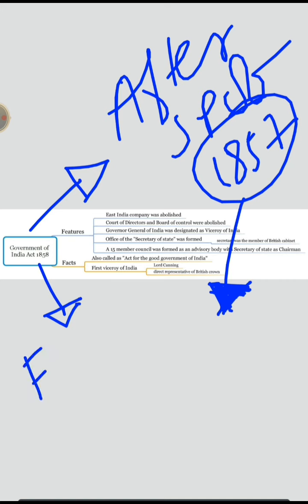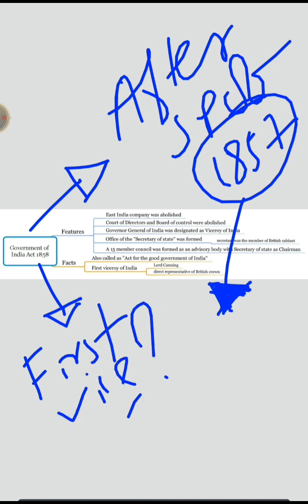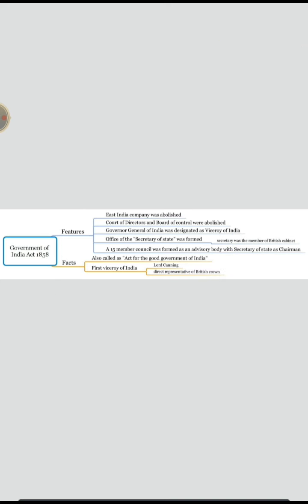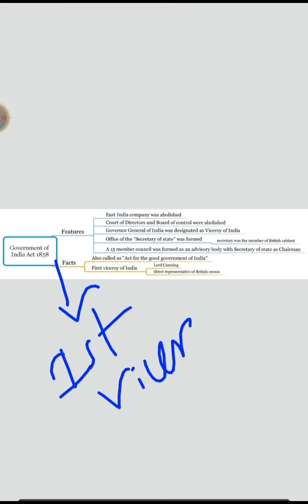The first Viceroy came into existence. Now how? As we already discussed, change takes place slowly every time. So the Governor General of India became Viceroy. Who is the first Viceroy? A question can be asked.